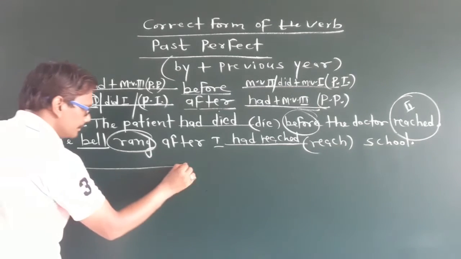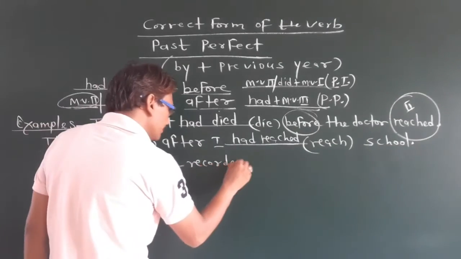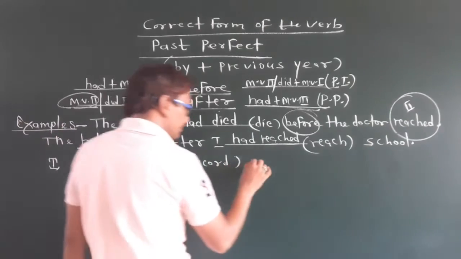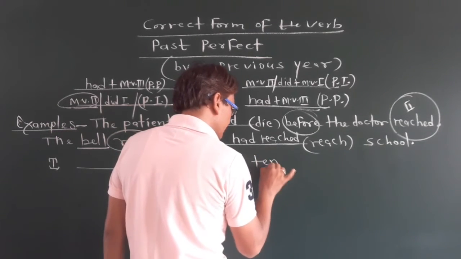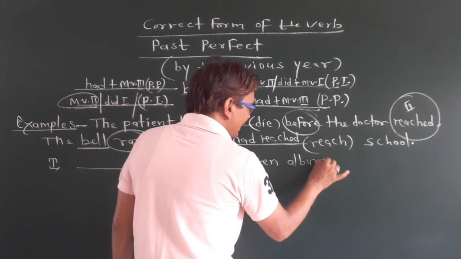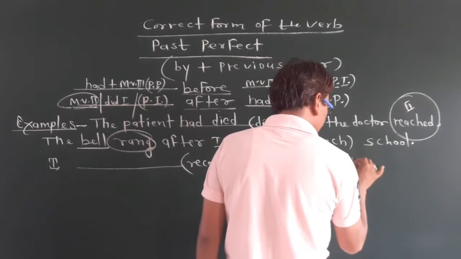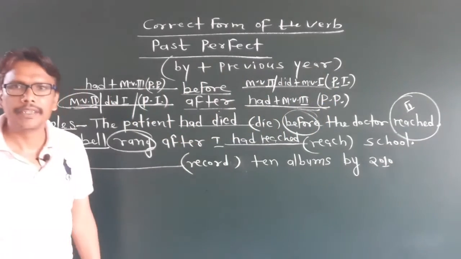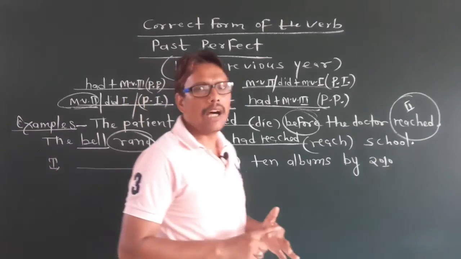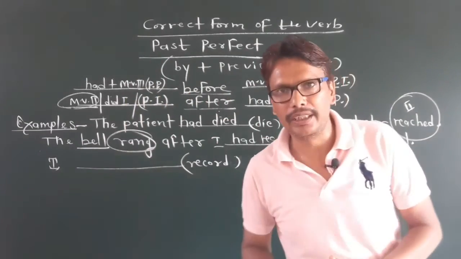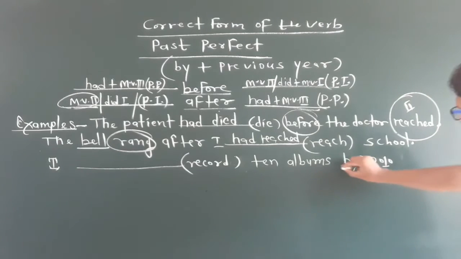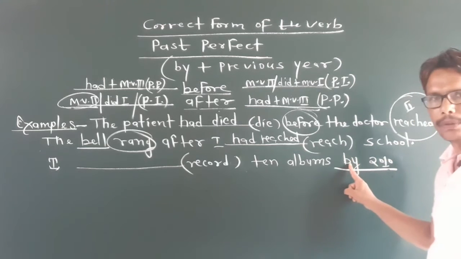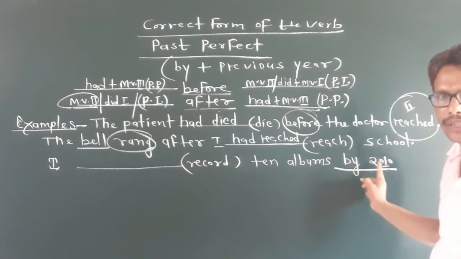I recorded 10 albums by 2010. Dear students, now it is 2020. 2010 is a previous year and we are getting the "by" preposition before the previous year.